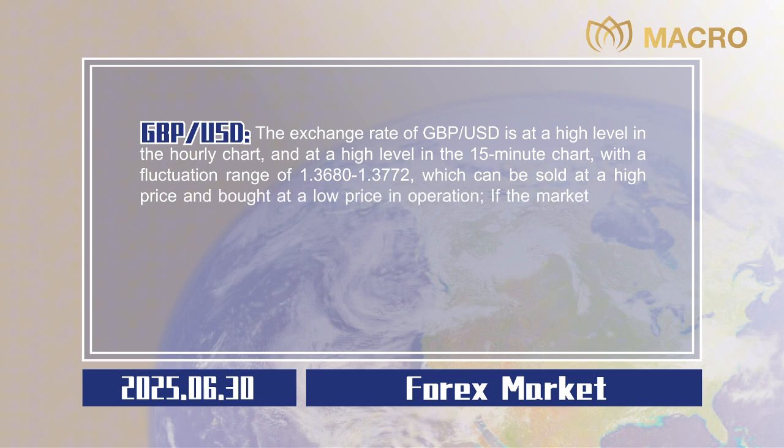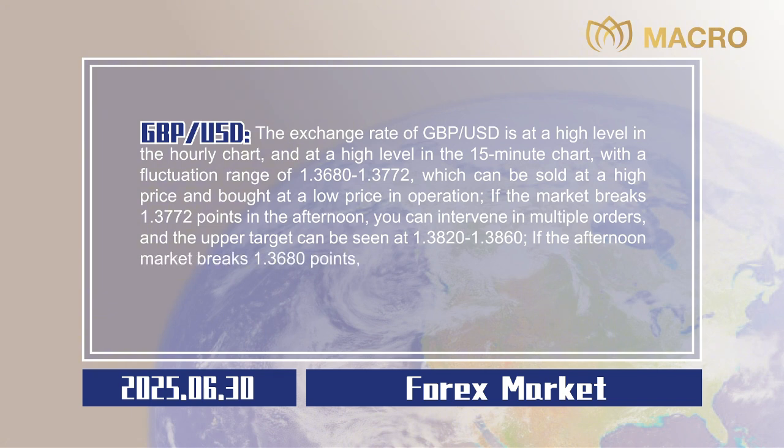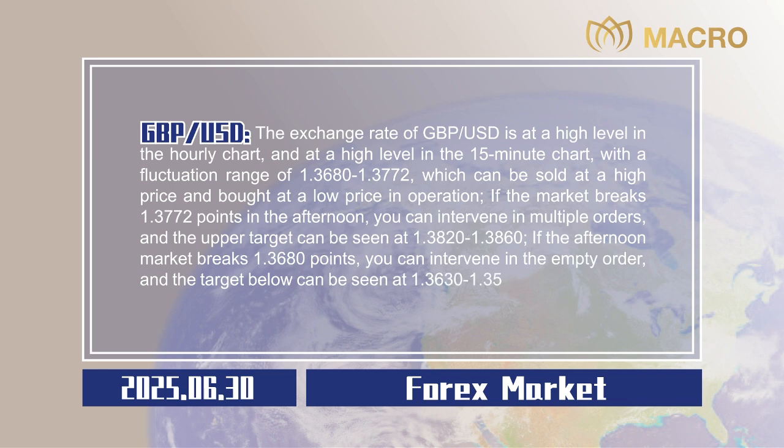If the market breaks 1.3772 points in the afternoon, you can intervene in multiple orders, and the upper target can be seen at 1.3820 to 1.3860. If the afternoon market breaks 1.3680 points, you can intervene in the empty order, and the target below can be seen at 1.3630 to 1.3580. Stop losses are all 20 points, 0.0020.